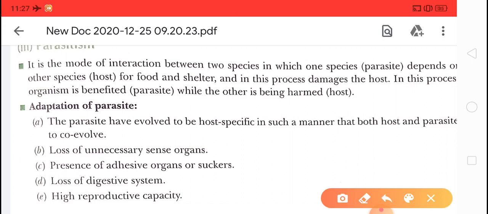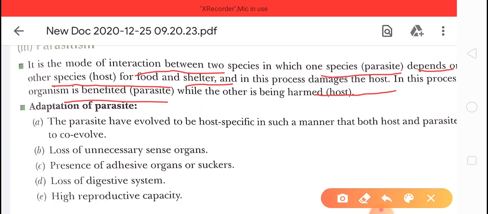So we can say that it is a mode of interaction between two species in which one species, that is the parasite, depends on the other species, that is the host, for food and shelter, and in this process the parasite damages the host. So we can say that in parasitism one organism is benefited while the other is harmed.